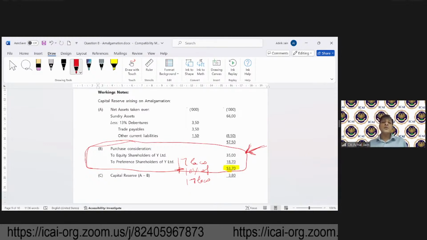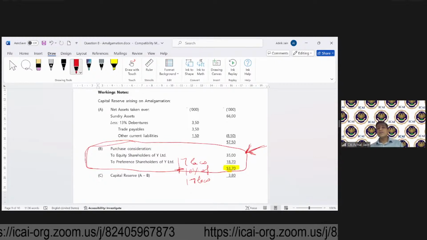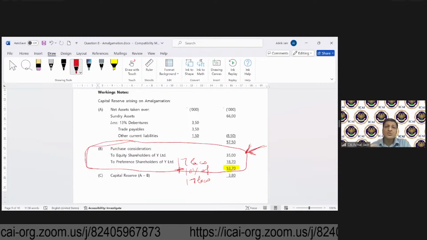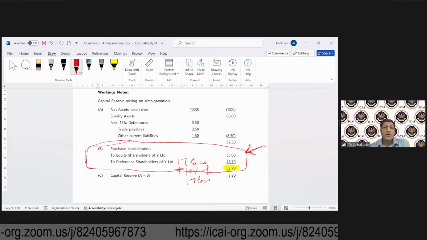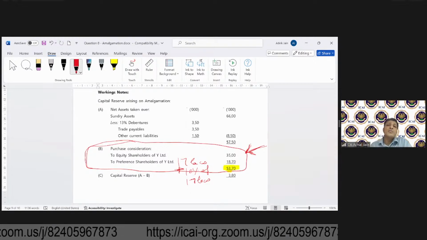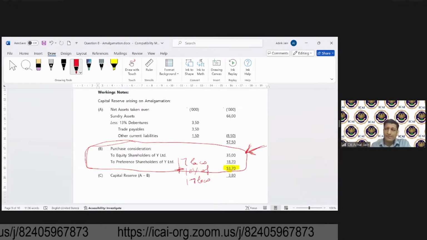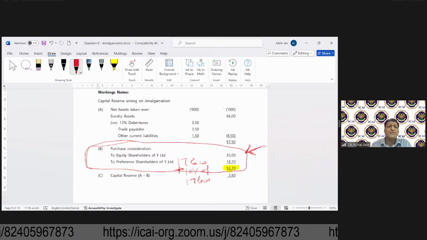And in the exam, you may think that this computation is going to be so simple. So why create a working note? You may just do this in rough and want to give the accounting entry with this amount. That should be avoided. So you should try to bring in the working notes. Okay, bring in the working notes.